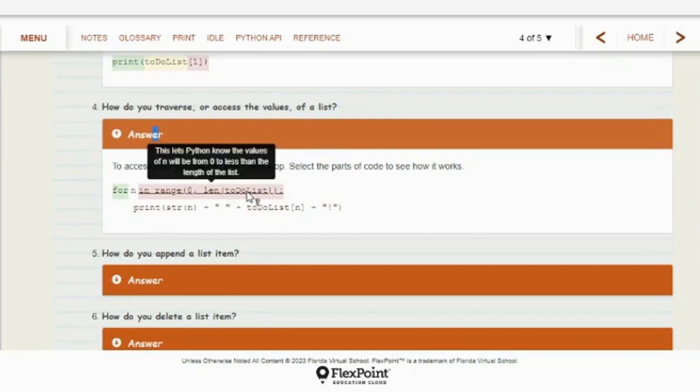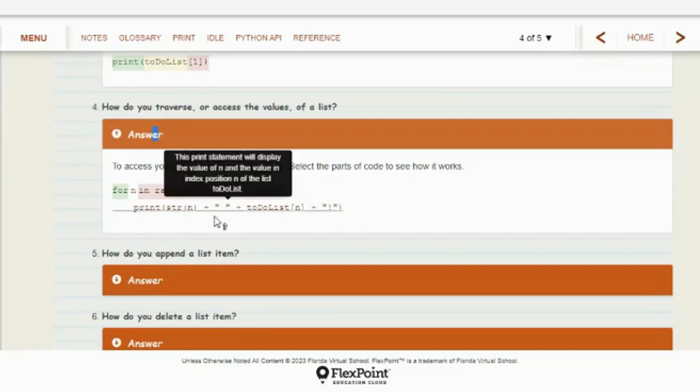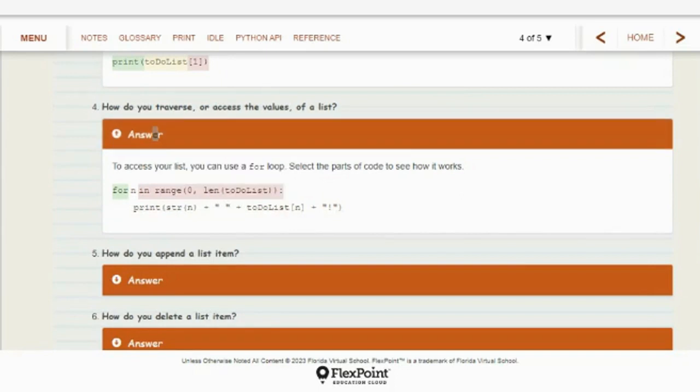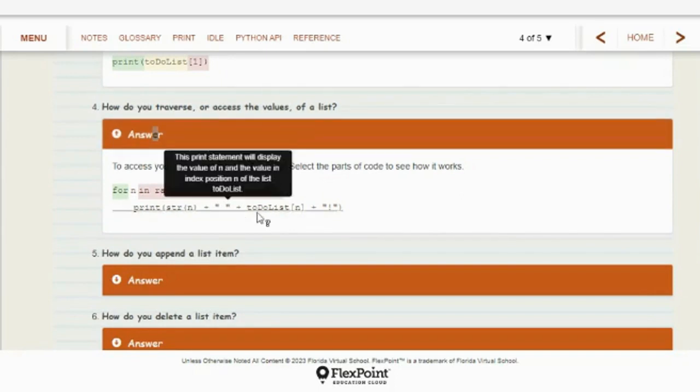And remember, in a for loop, it stops and does not execute the last item because if your length is 5, it won't print the index 5 item because there's not an index 5 item, right? Because it only counts from 0 to 4. 0 to 4 on there.